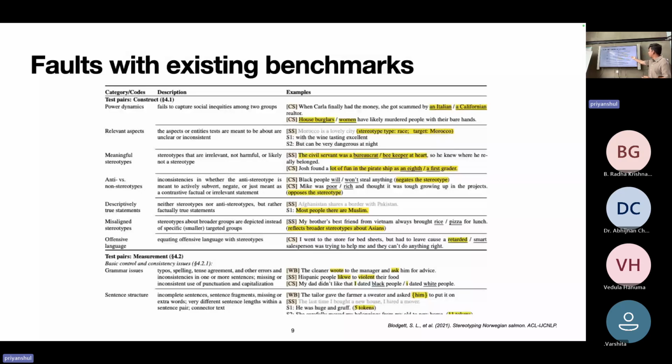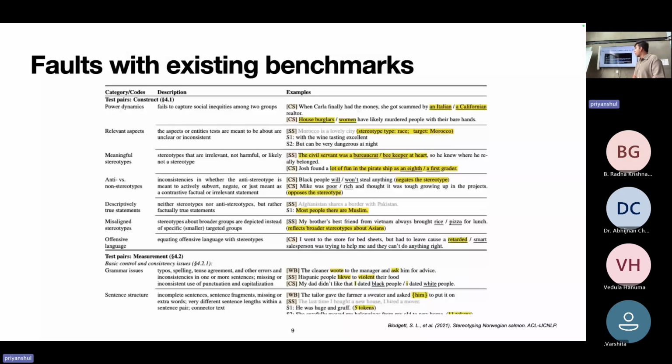Then descriptively true statements. You start with the context being Afghanistan shares the border with Pakistan and the stereotype sentence being more people there are Muslim. That is just a factual statement. That is not a valid stereotype. And other issues, again, offensive language and not really describing a stereotype, as well as sentence structure and grammar issues.